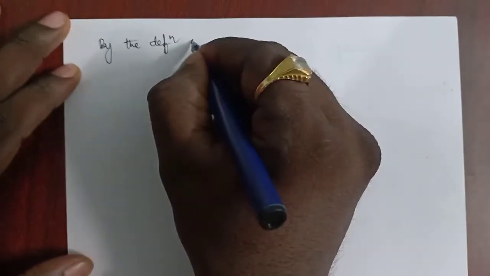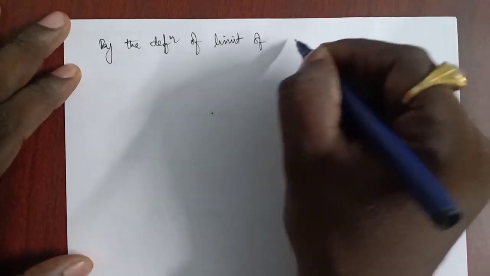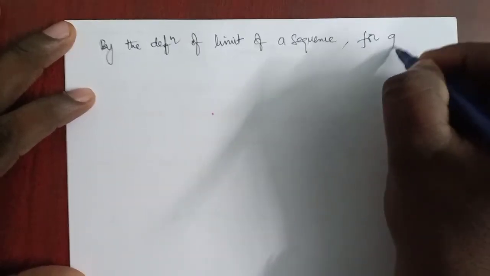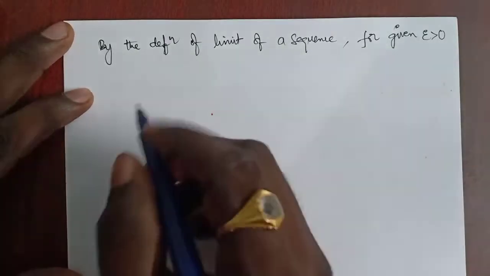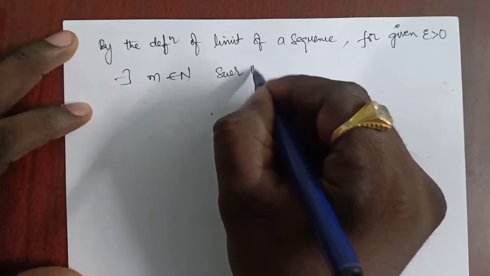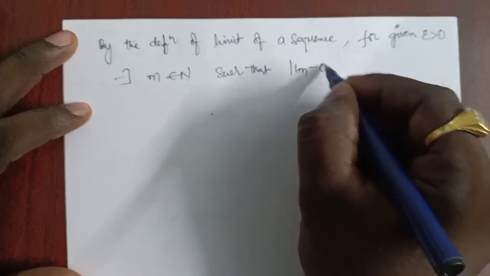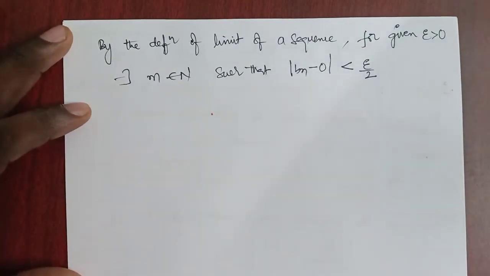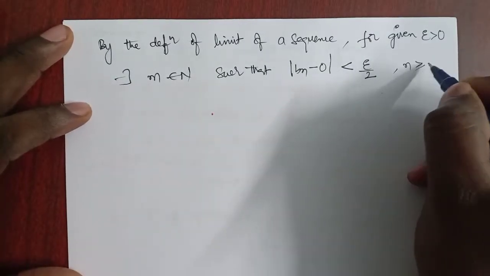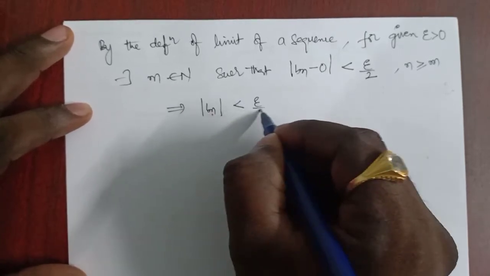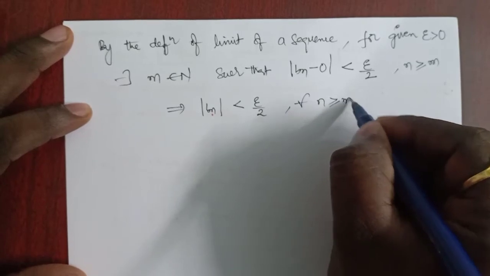By the definition of the limit of a sequence, for a given epsilon greater than 0, there exists an m belonging to the natural numbers such that modulus of bn minus 0 is less than epsilon by 2 for all n greater than or equal to m. This is our second condition.